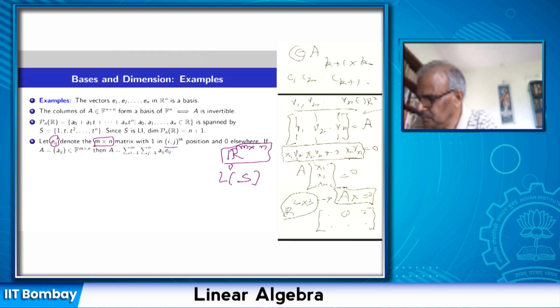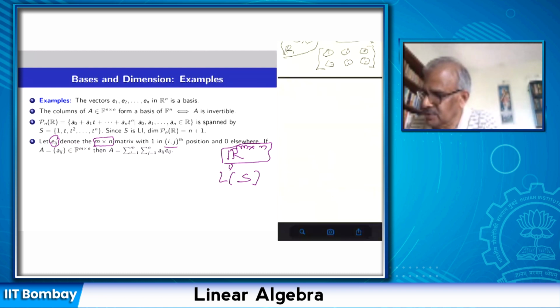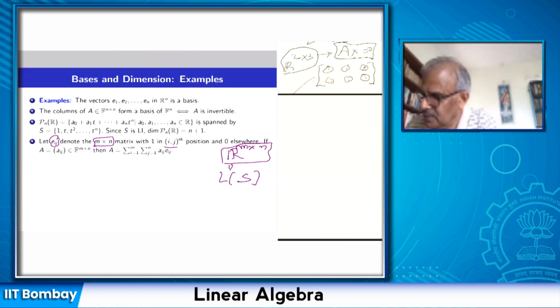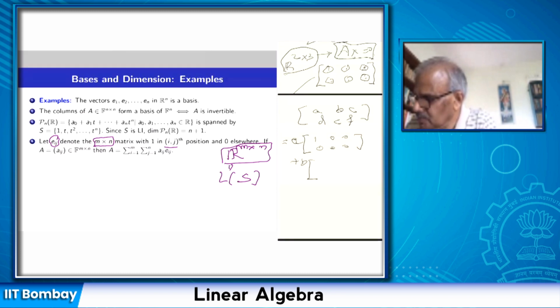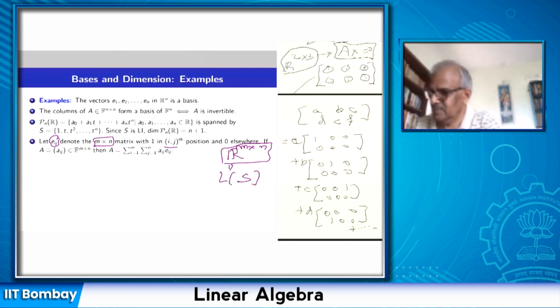So I have these 6 degrees of freedom, and it turns out that this is a 6-dimensional space because if I take an arbitrary 2 by 3 matrix, then it looks like A, B, C, D, E, F. But then I can write this as A times the following matrix: 1, 0, 0, 0, 0, 0, plus B times 0, 1, 0, 0, 0, 0, plus C times 0, 0, 1, 0, 0, 0, plus D times 0, 0, 0, 1, 0, 0, etc. So this 2 by 3 matrix is a linear combination of these 6 matrices, where each matrix is obtained by having 1 as one entry and other entries are 0.